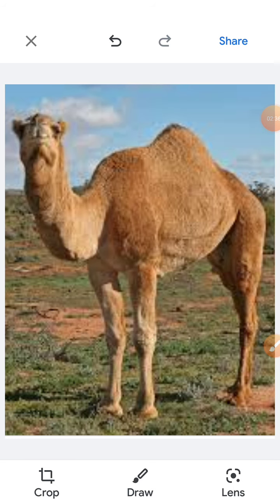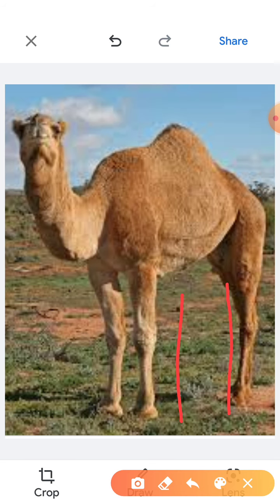So here let us see the adaptation of the camel. Camel is the ship of the desert. You know that. Desert means the area where there is scarcity of water and it's very hot. So here you are seeing that the camel's legs are very long, so that its body will be at a height from the land, so that it can protect itself from the heat. It has a hump which stores fat for a long time. It means the camel can live without food for a long time, and it also can live without water.